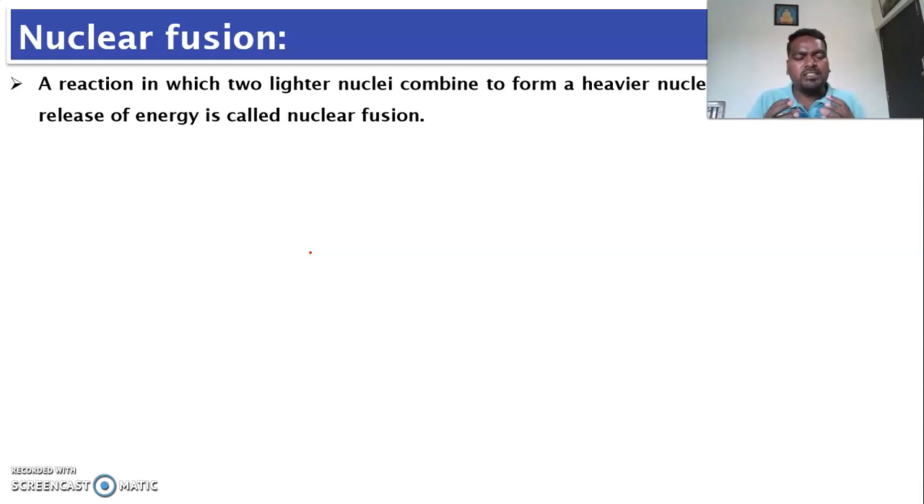Hydrogen is a lighter nucleus. It has only one proton and one electron. It doesn't have a neutron, and it has isotopes: deuterium and tritium. So these hydrogen nuclei are the isotopes of the light elements like hydrogen. The lighter nuclei combine to form heavier nuclei along with emission of lots of energy. This is called a nuclear fusion reaction.